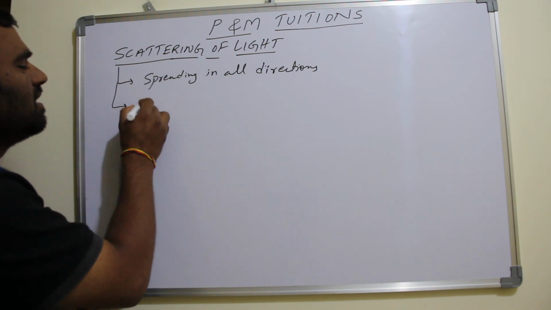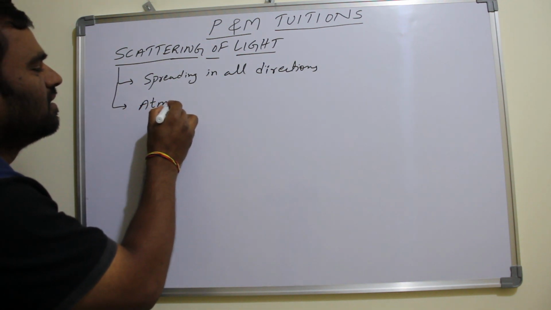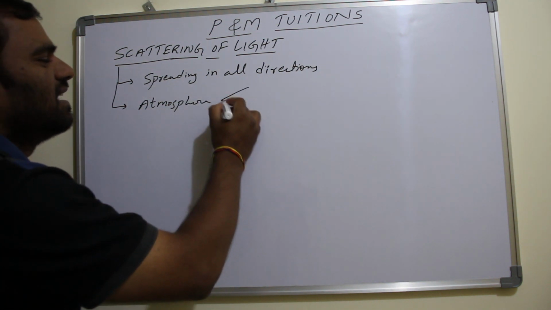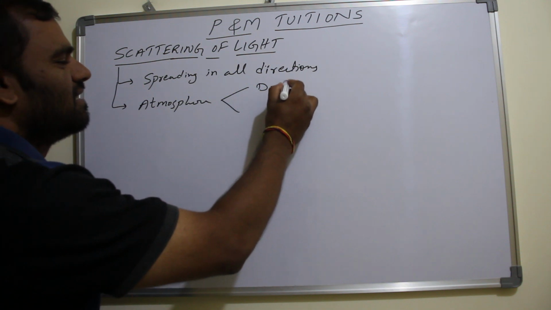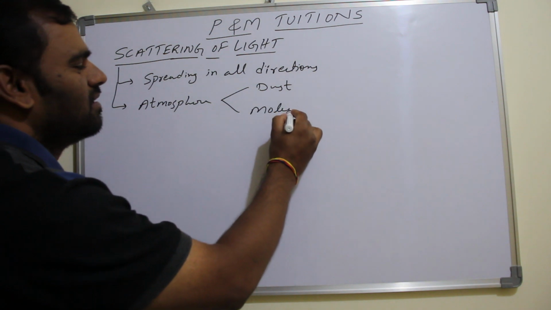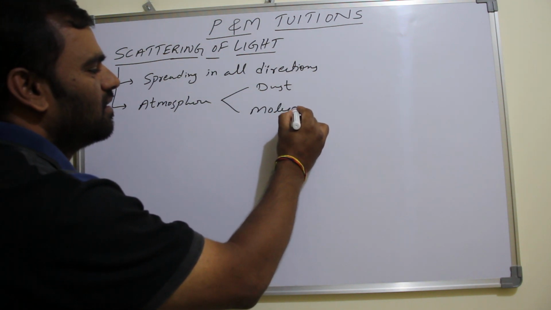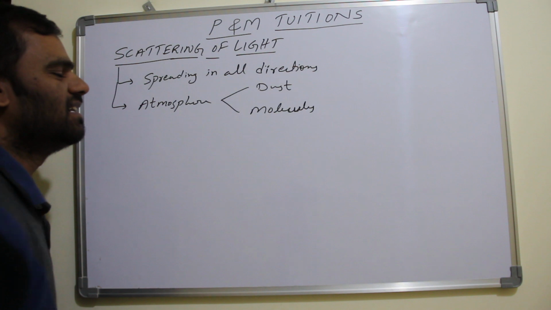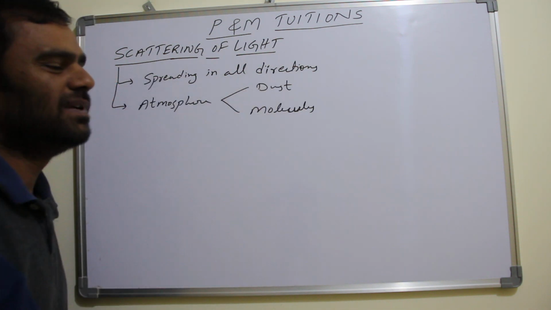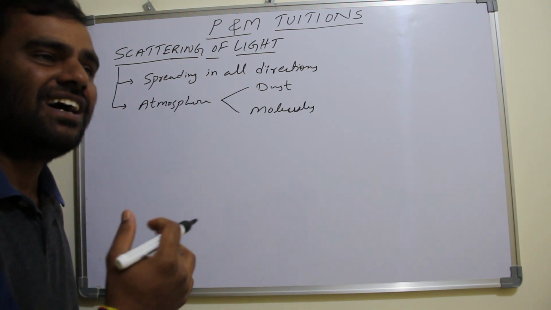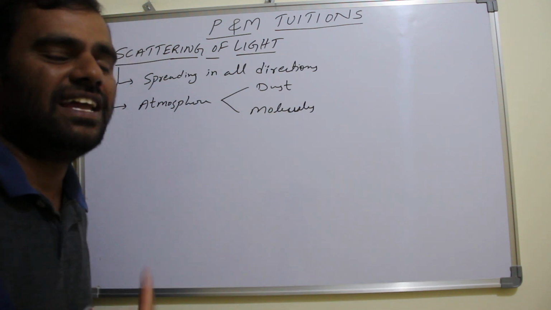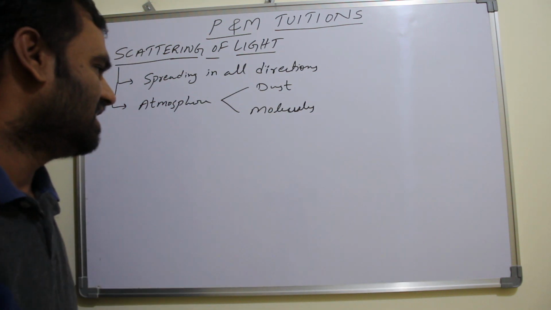Who is responsible for this scattering of light? The atmosphere, which consists of dust particles and molecules. What are these doing when light enters into the atmosphere? They are absorbing this light energy and re-emitting it in all the directions.